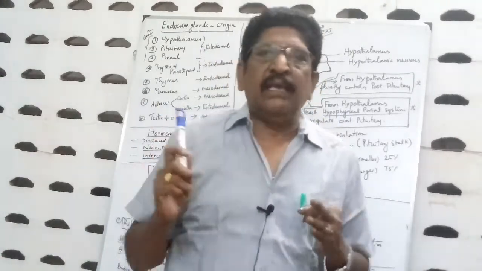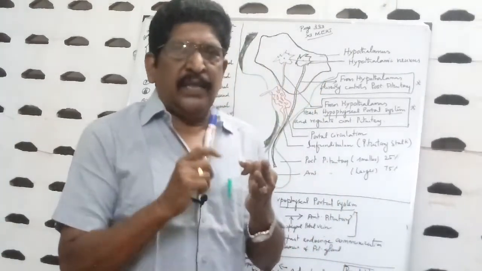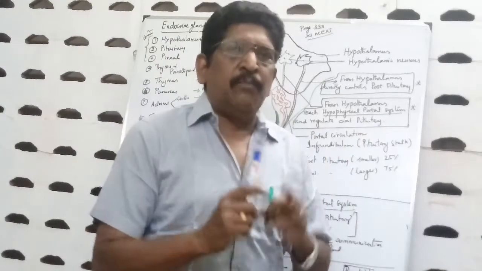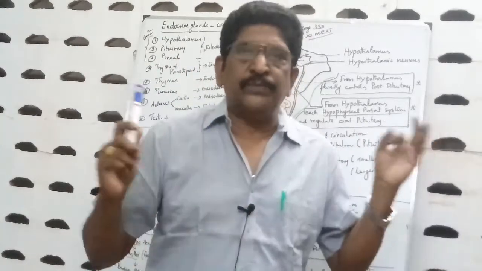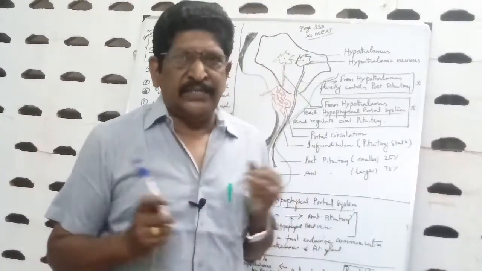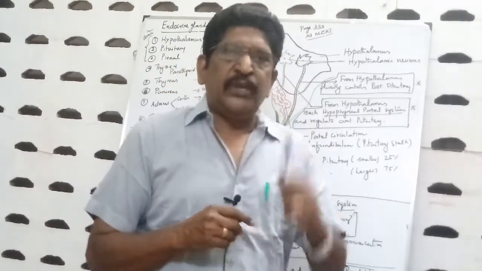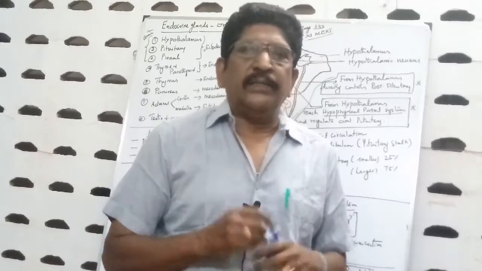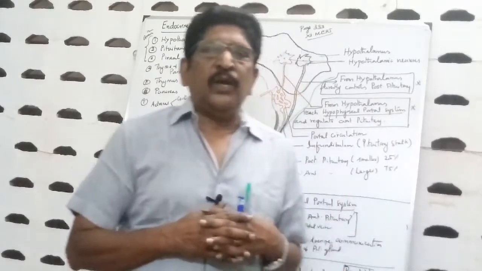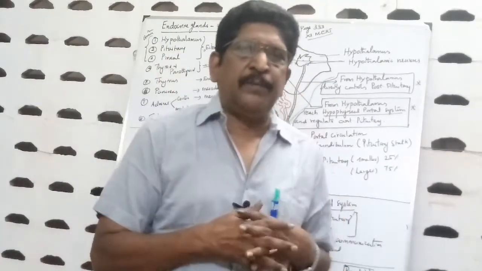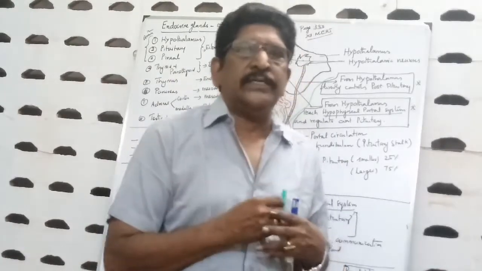These 3 layers are the layers from which all the parts are produced. That is called organogenesis. So from which layer are the endocrine glands produced? That's very, very important from the NEET point of view.